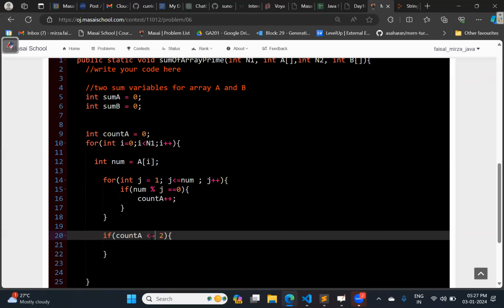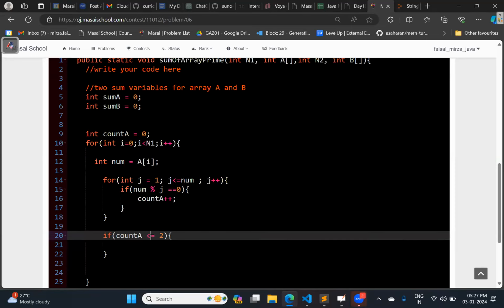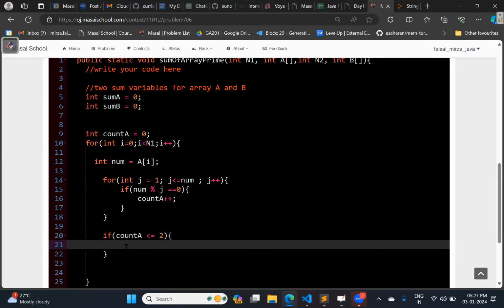If the factors are less than or equal to 2, can I say that this will be the prime numbers? If we consider 1, it will not follow. So 1 is not a prime, neither prime nor composite. Can I say that this condition is there for a prime?